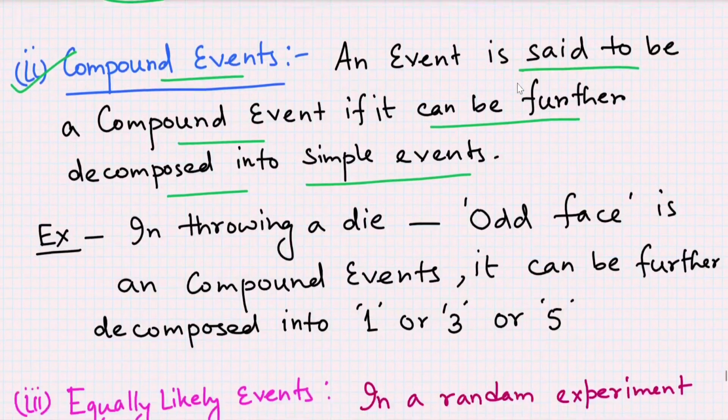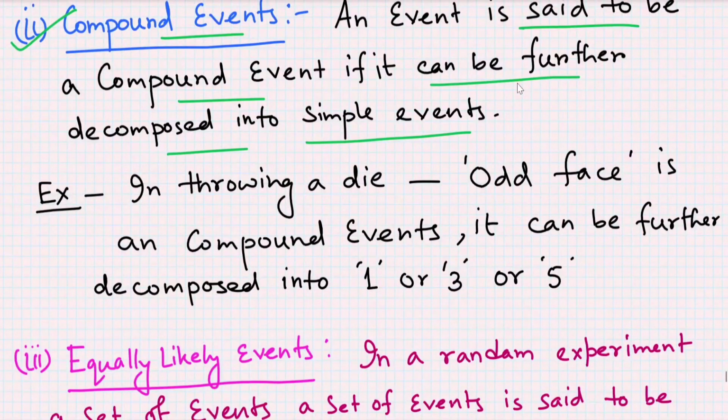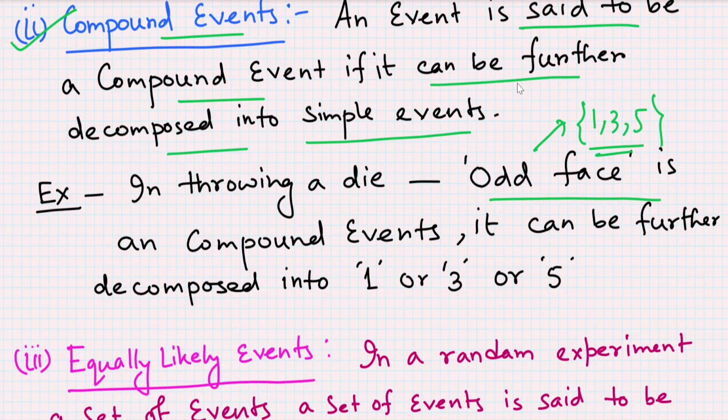So let us take an example. For throwing a die, odd face comes is a compound event. Why? Since in the odd face there are 3 points, 1, 3 and 5. If we decompose this odd face, that is, if we take the events 1 comes or 3 comes or 5 comes, then this is the decomposed version of the event odd face. So this is an example of a compound event.